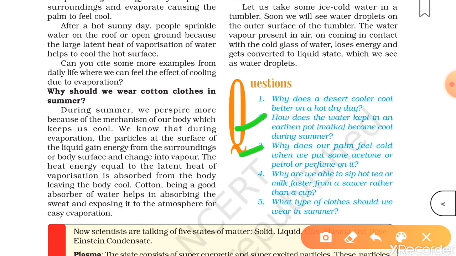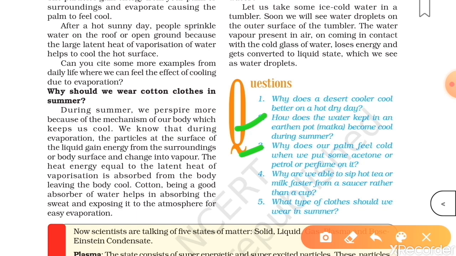Now, third one, why does our palm feel cold when we put some acetone or petrol or perfume on it? Students, acetone, petrol or perfume, these three things are substances which are highly inflammable. Their ignition temperature is very low. It means that with a small amount of heat, they can evaporate. When you put these things on your palm, they absorb the heat from your palm and evaporate. And as evaporation causes cooling, you feel